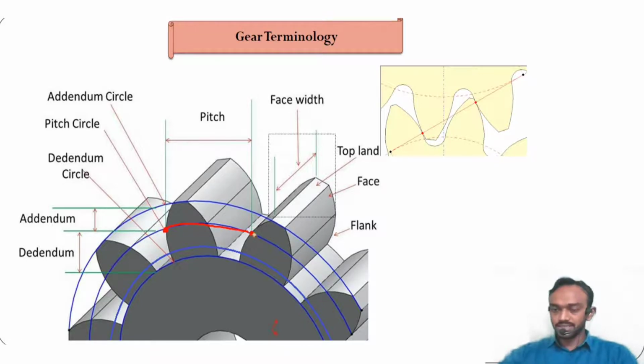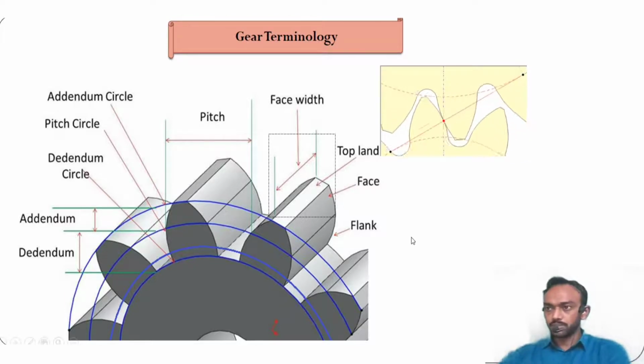This measurement is done on the pitch circle only, not on the addendum or dedendum circle. So again, pitch is the distance measured along the pitch circle from one point of the tooth to the same point on the adjacent tooth. It is also known as the circular pitch.